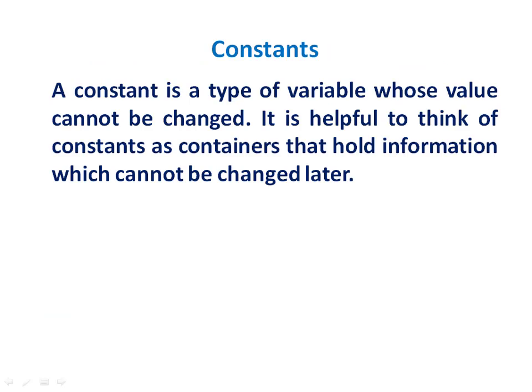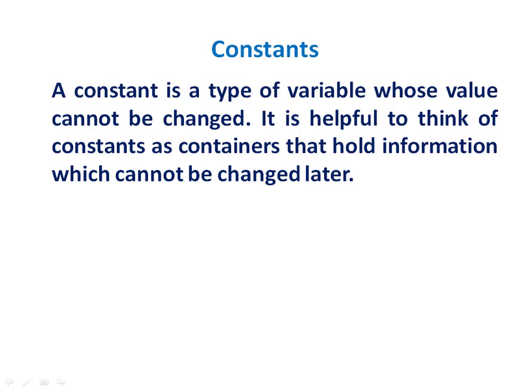Next is constants. We have seen a variable and we have also learned that the value of a variable can change. If we reassign a value to a variable, it will assume the new value. A constant is a type of variable, but unlike a variable, a constant cannot change its value.